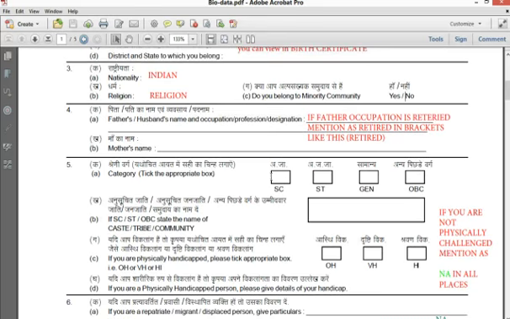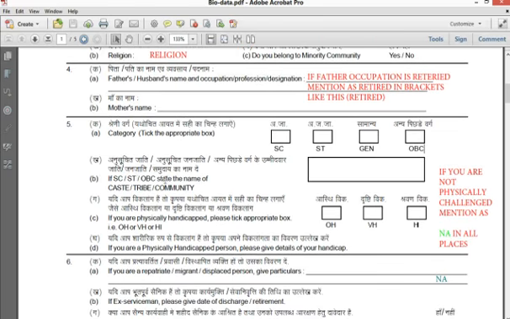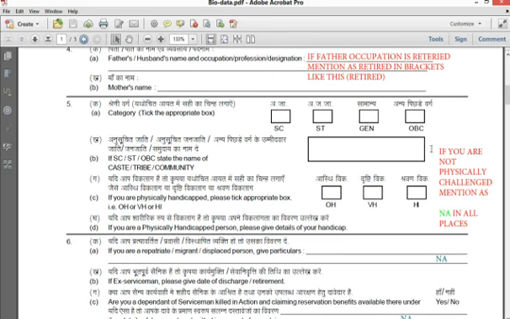And category, this is important, don't fill it wrong. Put the tick mark on the box of the category you belong to: SC, ST, General or OBC. If SC, ST or OBC, please mention your caste community, like Mala, Madiga, OBC, comma, anything.